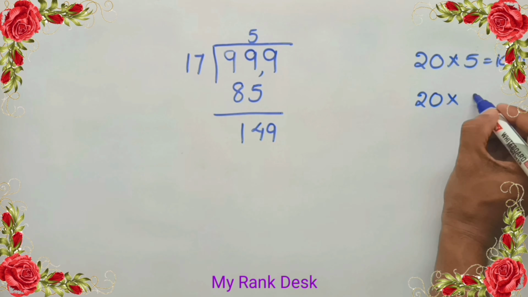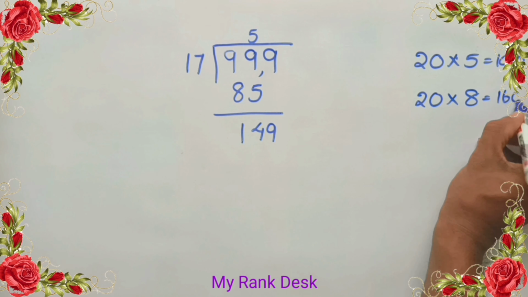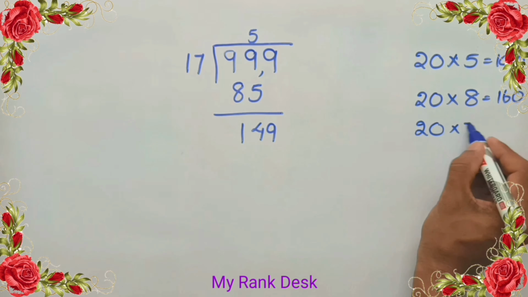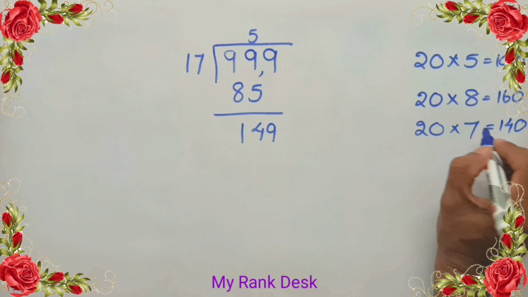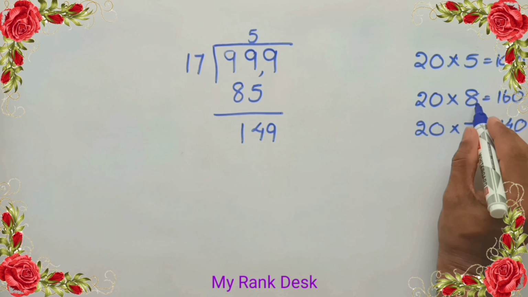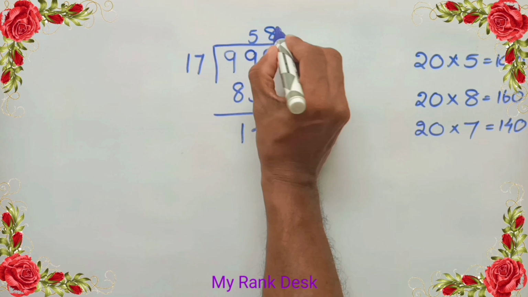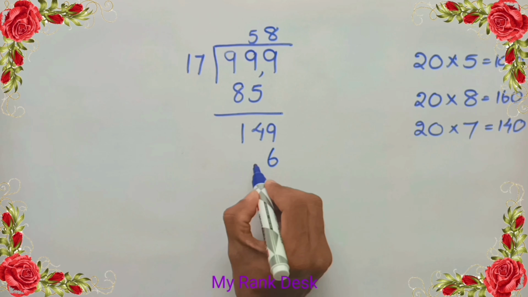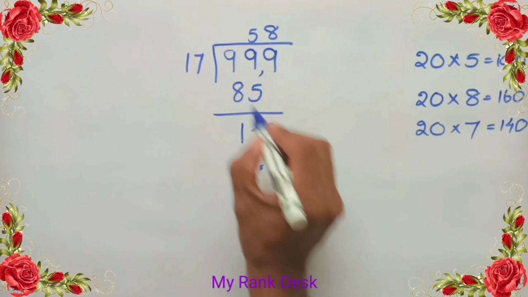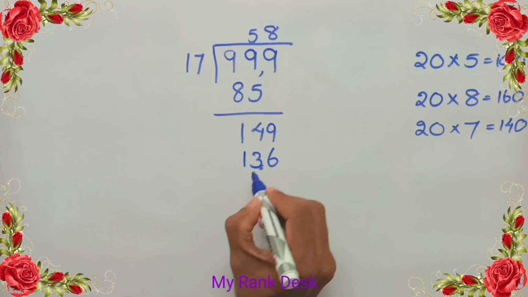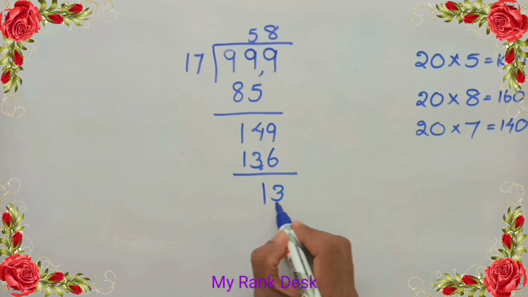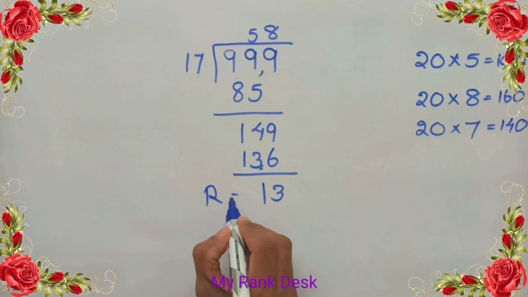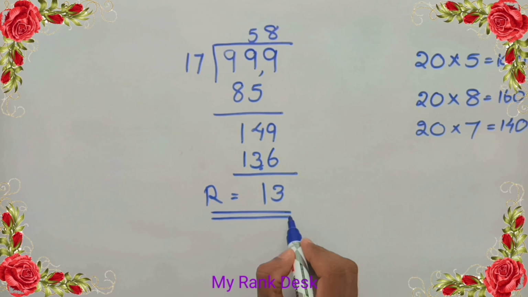And we know that 20 into 8 is 160 and 20 into 7 equal to 140. 149 is greater than 140, so let us assume that 149 includes 17 8 times. 8 7 56, write 6 and remainder 5. 1 into 8 is 8, 8 plus 5 is 13. 149 minus 136 leaves remainder 13.